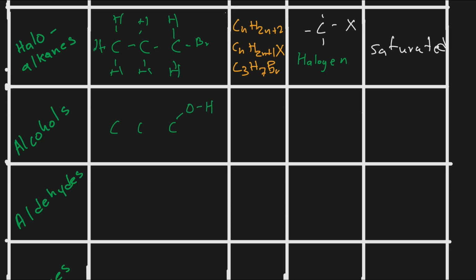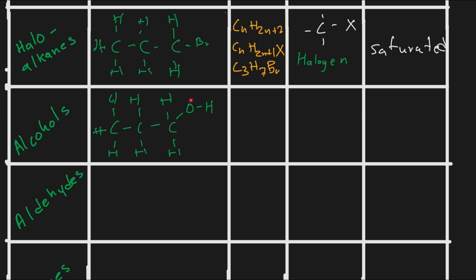OH is hydroxide. So if we have a hydroxide bonded to a carbon, we have an alcohol. An alcohol is represented by this OH that is bonded to a saturated carbon.